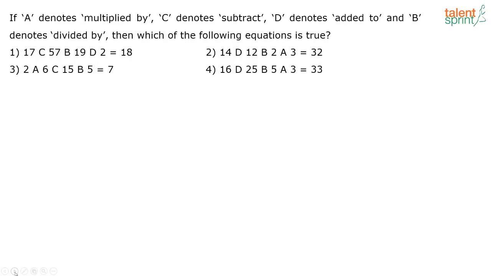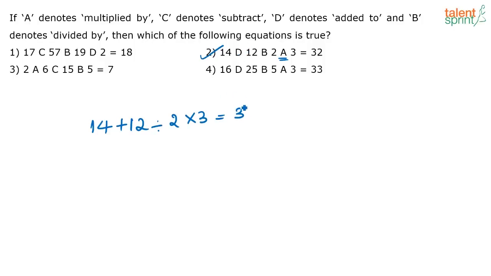Next one. If A denotes multiplied by, C denotes subtract, D denotes added to, and B denotes divided by, then which of the following equations is true? Such questions you just have to solve by trial and error. You have to check each option to find which has the right equation. The correct answer is option 2. So what does option 2 say? 14 D 12. D means added to, B means divided by 2, and A means multiplied by 3, that is equal to what?